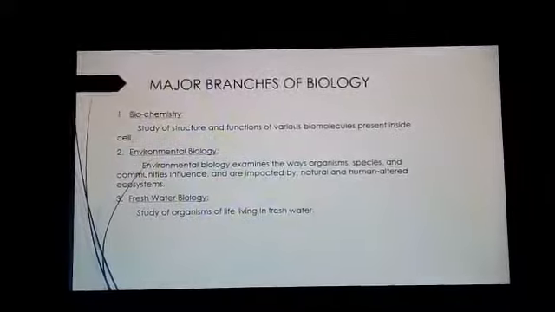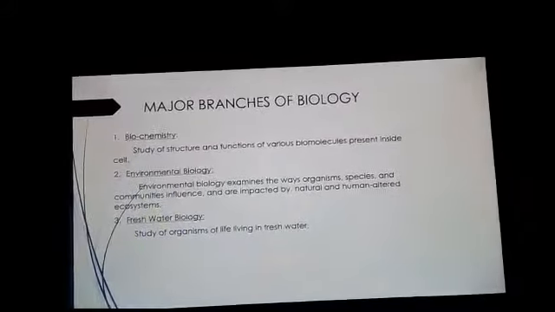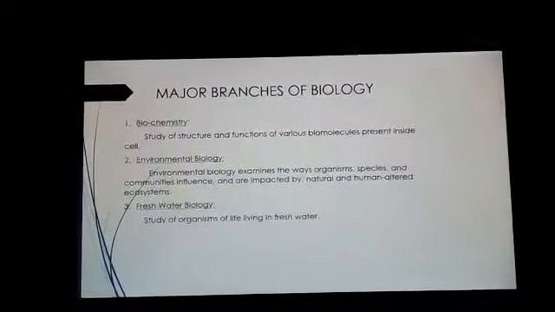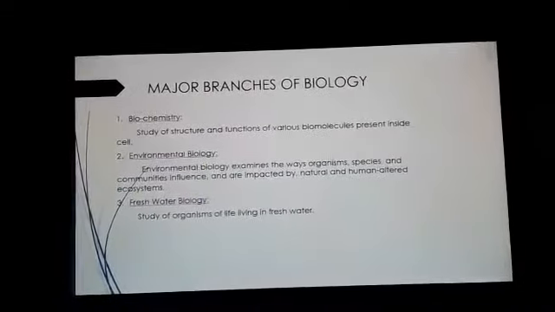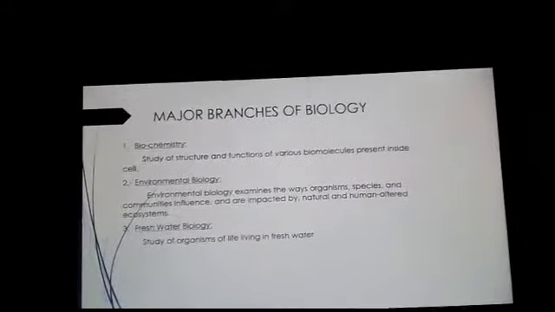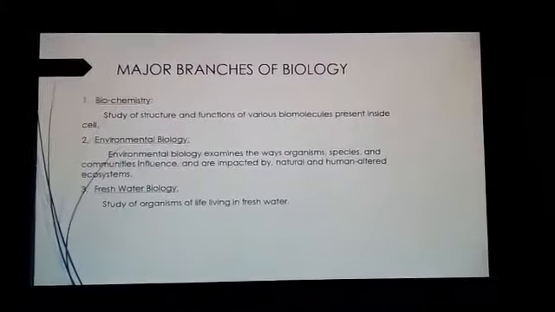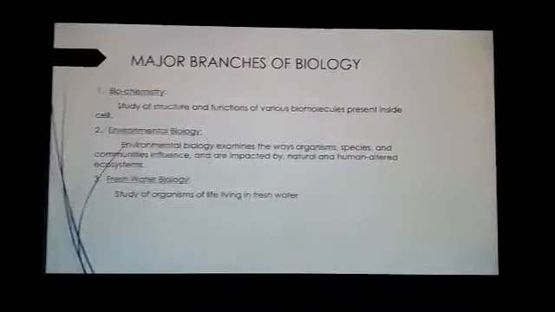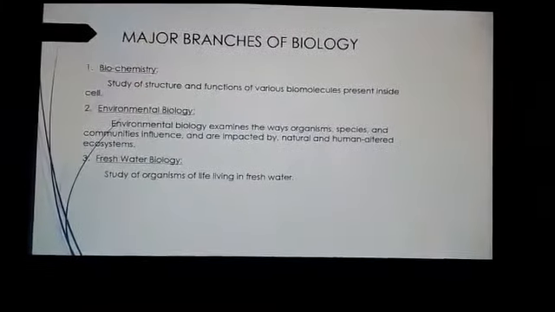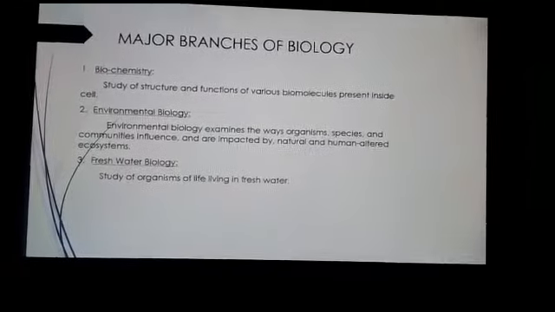Now, number two, environmental biology. Environmental biology examines the ways organisms, species, and communities influence and are impacted by natural and human altered ecosystems. What it says is how biology is affecting the environment and how the environment is affecting us. So all these things that come in this category are studied in environmental biology. Number three, freshwater biology. The study of all organisms that are found in fresh water is known as freshwater biology.